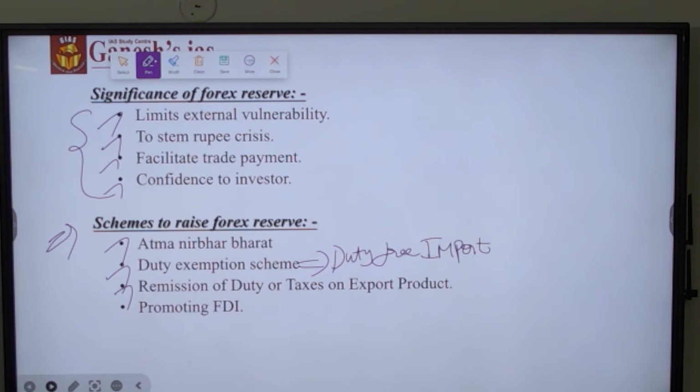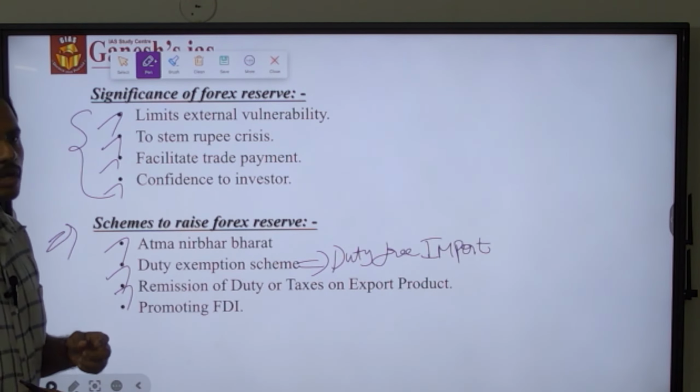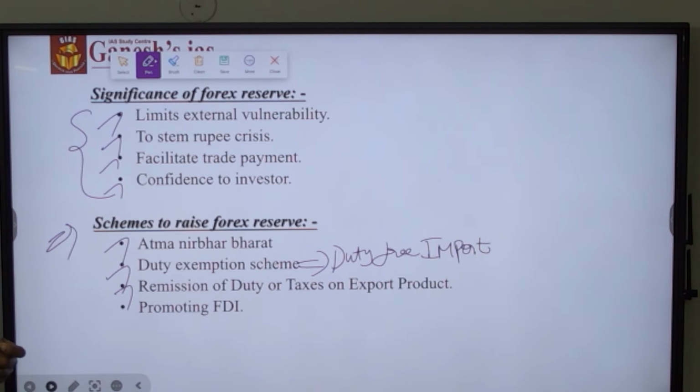Second is remission of duty or taxes on the export product. According to the WTO, only the products or the services need to be exported, not the taxes or the duty along with the product.